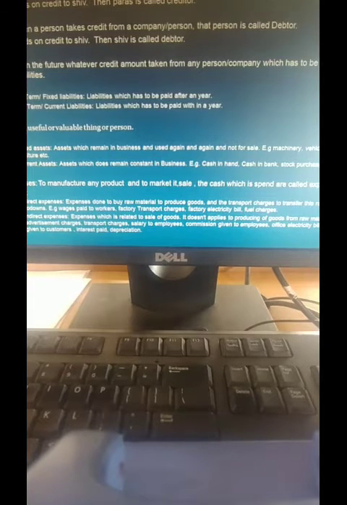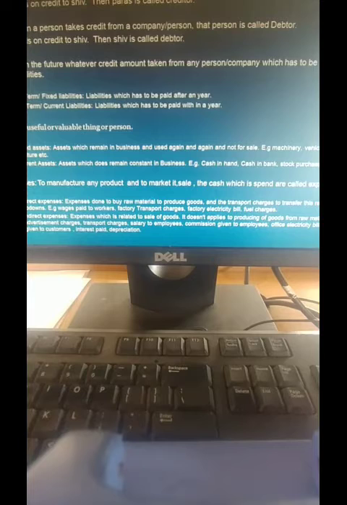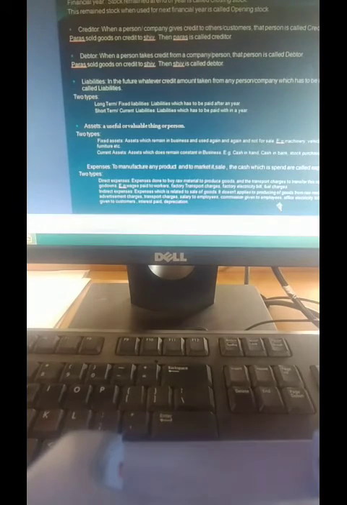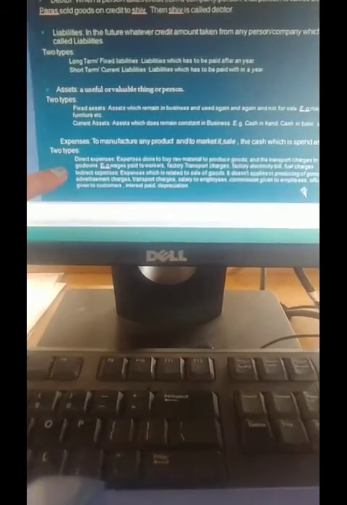Okay, for example, if a person is doing business of sugar, okay, so whatever sugarcane he is buying and turns it into a final product called sugar. Yes, so the process requires a lot of money. So whatever money he is spending to get the sugar final product, that is called expenses. Now these expenses are of two types: direct expense and indirect expense.